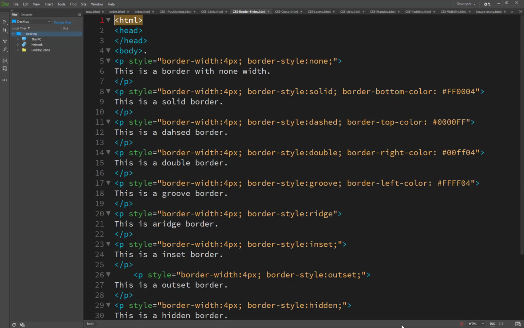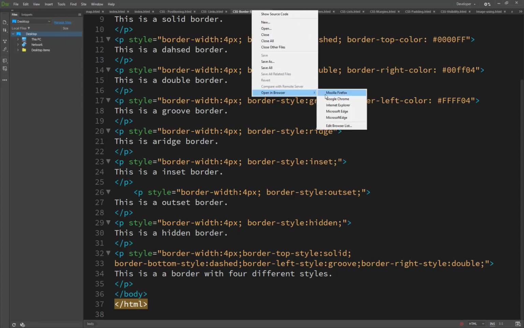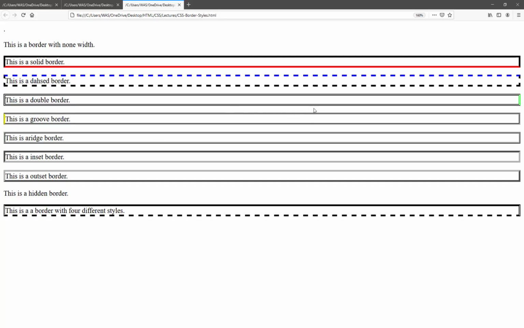So the border style specifies whether the border should be solid, dashed line, double line, or one line, or other possible values. So here is an example. I have just set all the styles of the borders. You will see here I have set all possible borders.